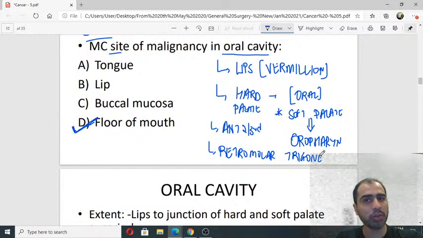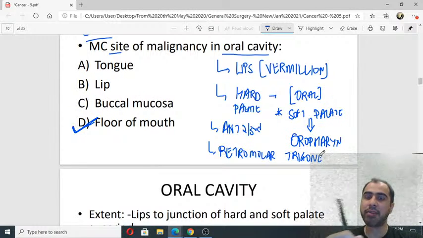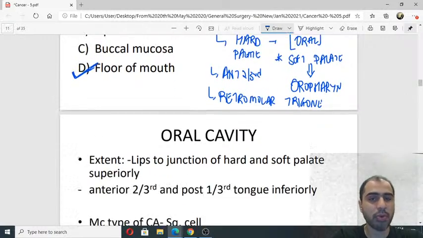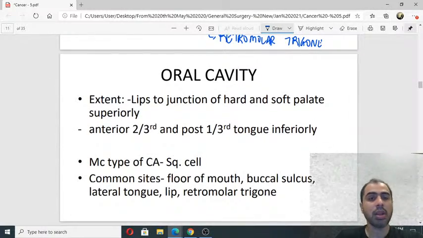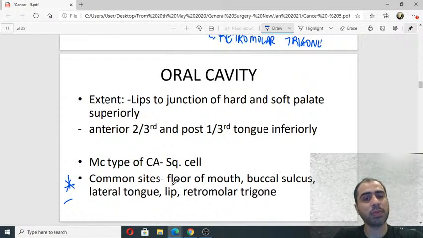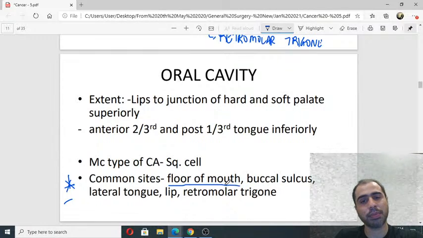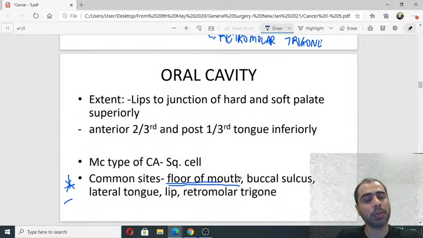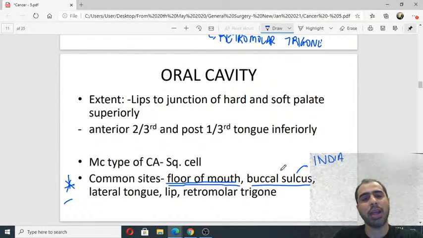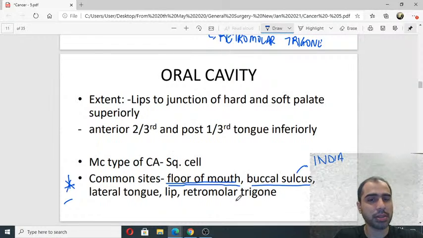Alright, we need to know this differentiation because they behave differently, their metastasis is different, oral cavity and oropharynx. So that is your boundary. This is the line I have taken directly from Bailey. Common sites. The first word given is floor of the mouth. This is worldwide, floor of the mouth. Then gingivobuccal sulcus, which in PSM books is called the most common site in India. Then they say tongue, lip and other parts.